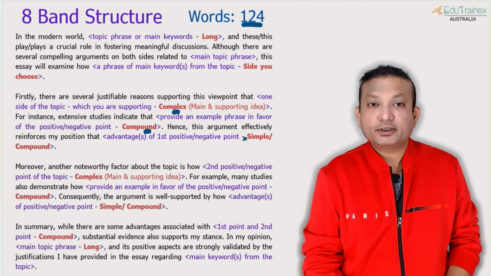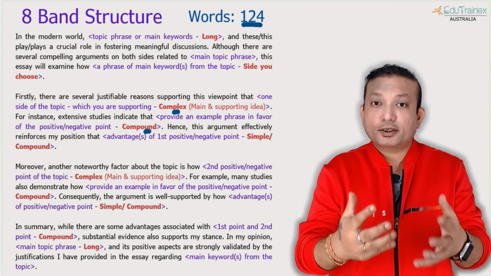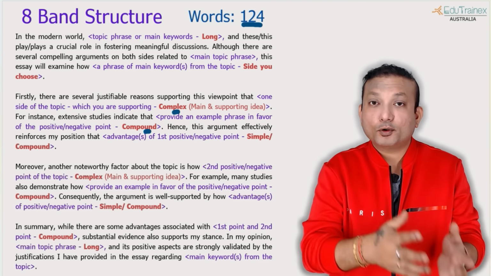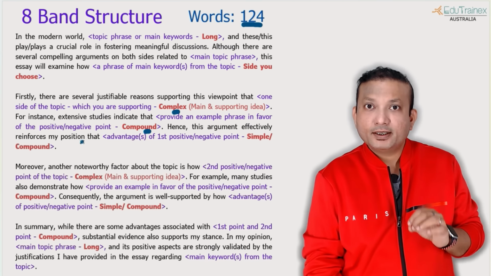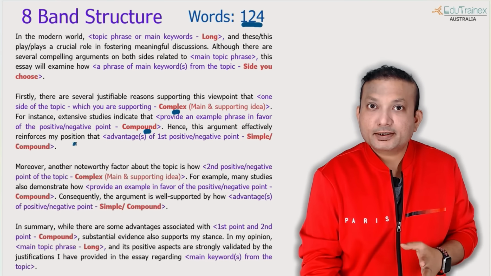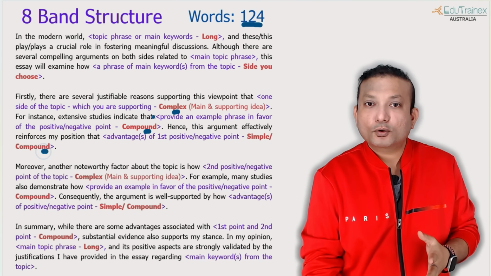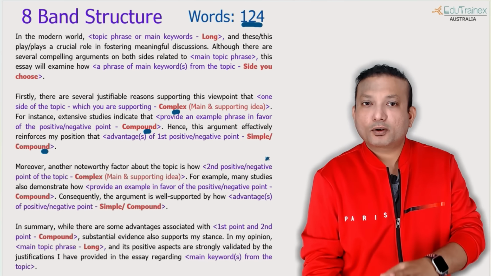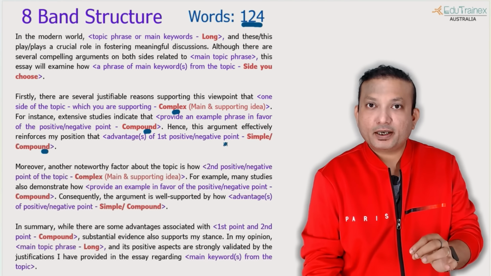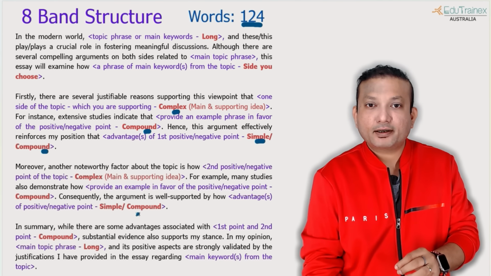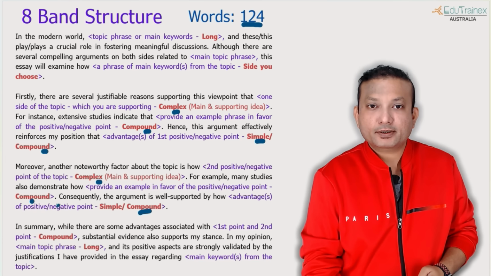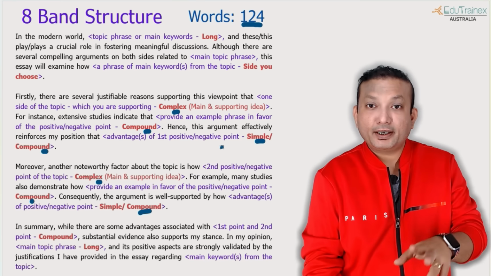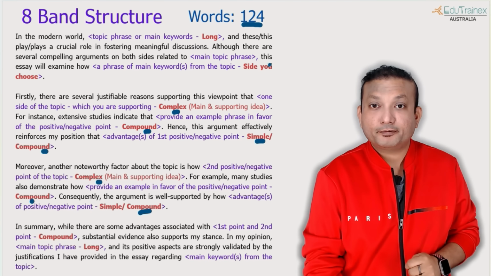So if you see, we have highlighted now clearly where you have to use complex sentences, where you have to use compound sentences, because earlier when we just put that you have to write the main idea or example, then people were just writing simple sentences. So now this template will give you a much more clear understanding where I have to put what. So complex, compound, simple or compound. Okay, if in one paragraph you are using simple, then second paragraph you go for compound, so that we balance it together. Again, complex, compound, simple or compound, depending on what you chose for the first paragraph.